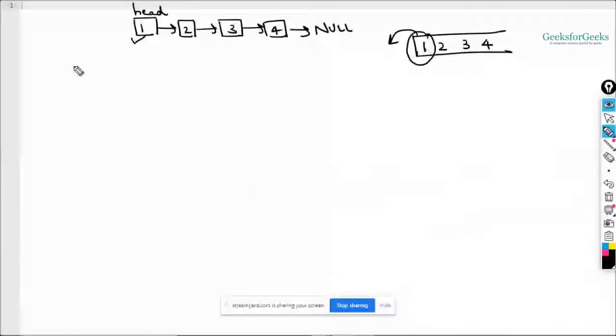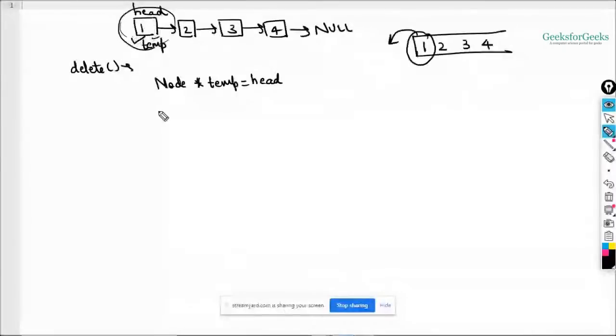So say I have called the delete function. What will happen as soon as you call this delete function? You need to delete this first node, right? So again, we can take a pointer variable temp. Just what you need to do is Node star temp is equal to head, right? So temp will start pointing here at the first node. Now what you need to do is just take head to the next node, like here. So you need to do head is equal to head's next, right? And then you can simply delete temp.